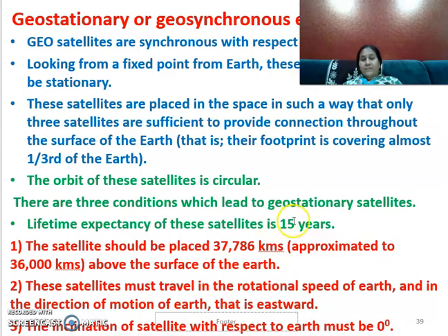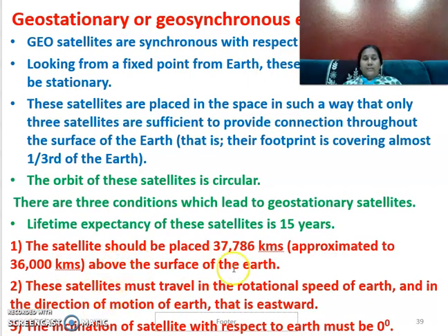There are 3 conditions which have to be met for the geostationary satellite. The life expectancy of these satellites is only 15 years. This is the maximum life of the satellite when it is placed in the geo orbit. These satellites are placed at a distance of around 36,000 kilometers above the earth.